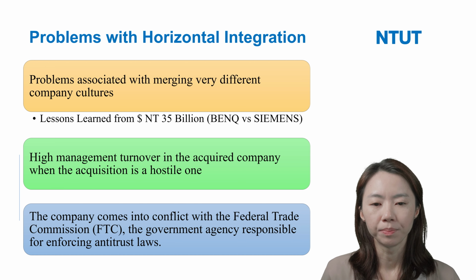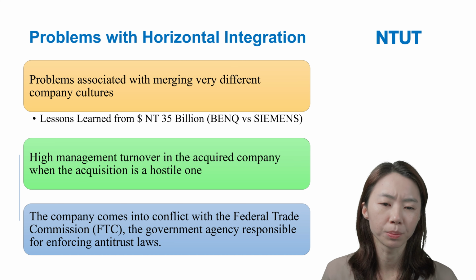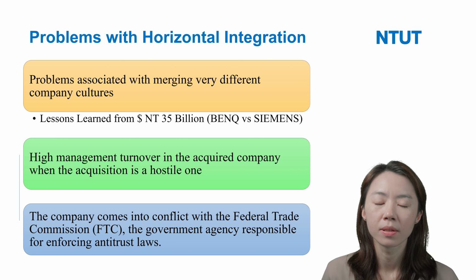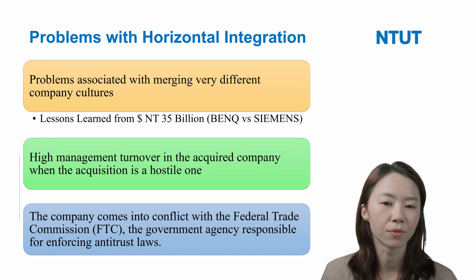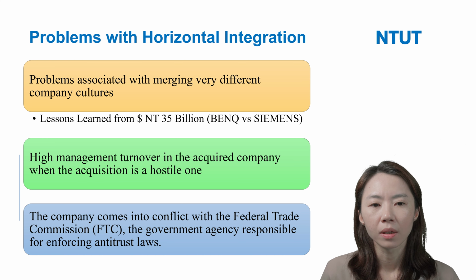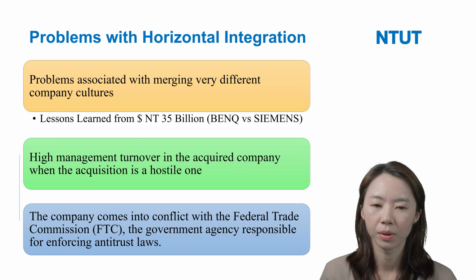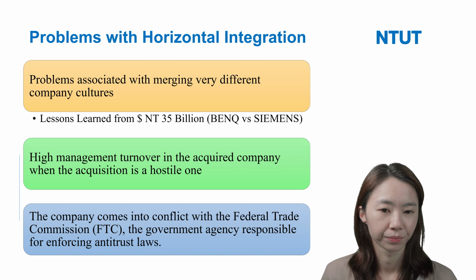Long ago, BenQ wanted to acquire the mobile phone department of Siemens. However, this acquisition failed. Why did it fail? Of course, there are many reasons. However, one of the main reasons is the cultures.